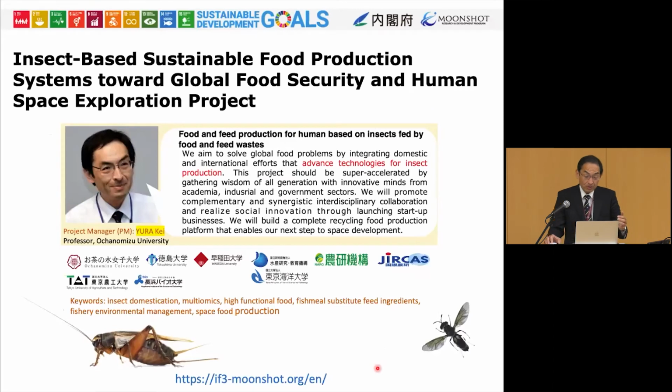So for all those reasons, I'm starting a project. The title of the project is Insect-Based Sustainable Food Production Systems Toward Global Food Security and Human Space Exploration. Well, the latter half, forget about it. I'm going to focus on the first half here. This project is based on the Cabinet Office in Japan, and we are trying to make new crickets that can sustain human life in the future.